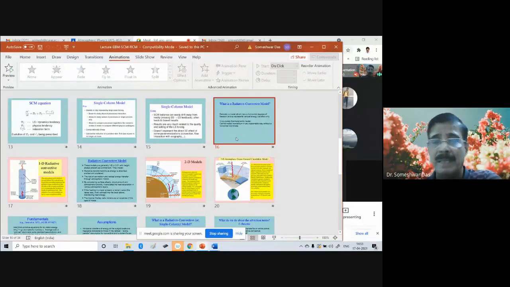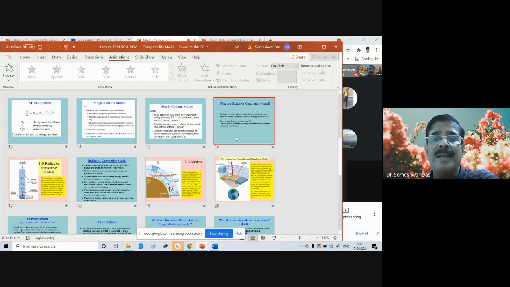Okay, the coupled atmosphere-ocean model. So eventually your single column model results have to also work properly in the full-fledged atmospheric GCM or coupled atmospheric GCM. So eventually that has to be done also. But we have to go step by step. Okay, so that is the advantage of the single column model.